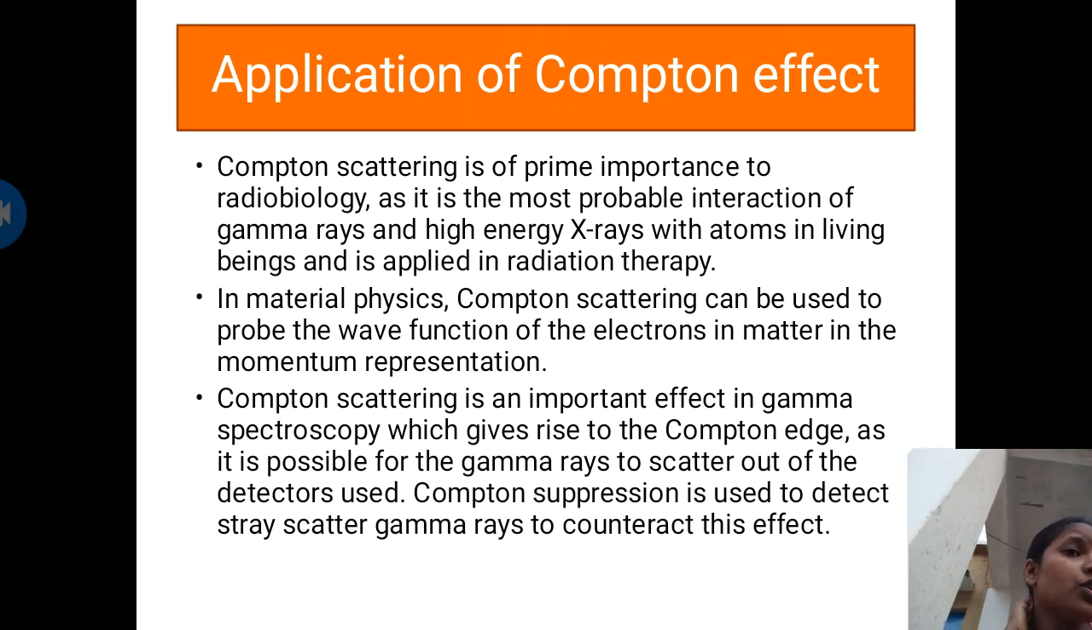Now see applications of the Compton effect. Compton scattering is of prime importance to radiobiology as it is the most probable interaction of gamma rays and high energy X-rays with atoms in living beings, and is applied in radiation therapy. In material physics, Compton scattering can be used to probe the wave function of electrons in matter in the momentum representation. Compton scattering is an important effect in gamma spectroscopy, which gives rise to the Compton edge, as it is possible for gamma rays to scatter out of the detector. Compton suppression is used to detect stray scattered gamma rays to counteract this effect.